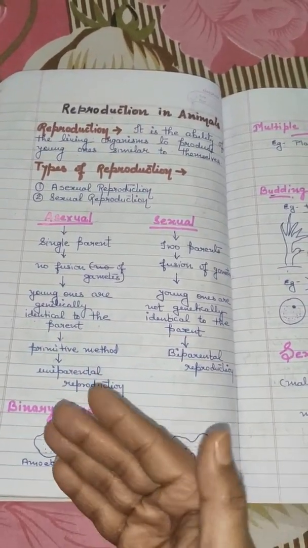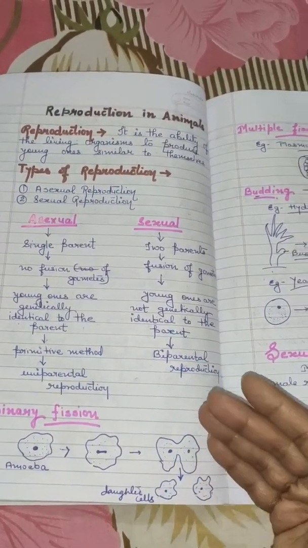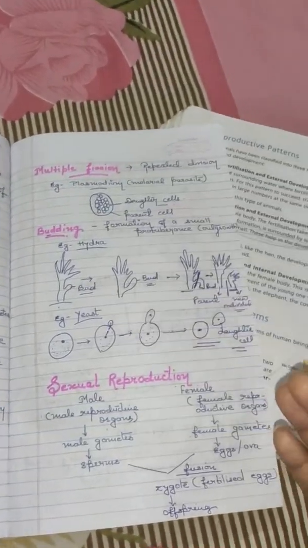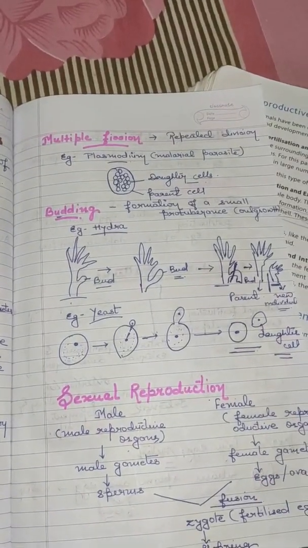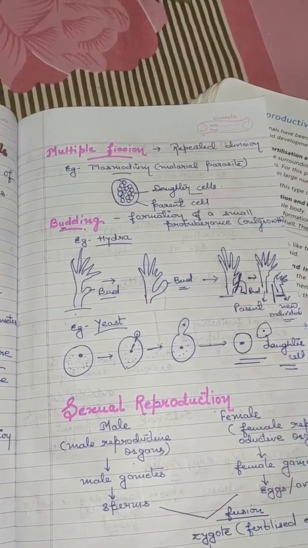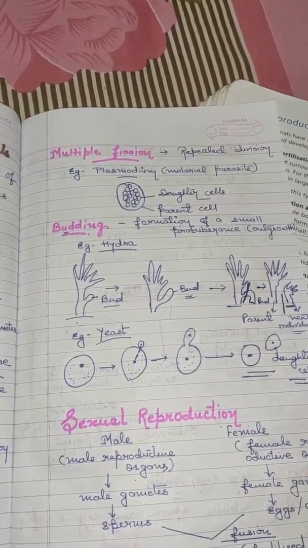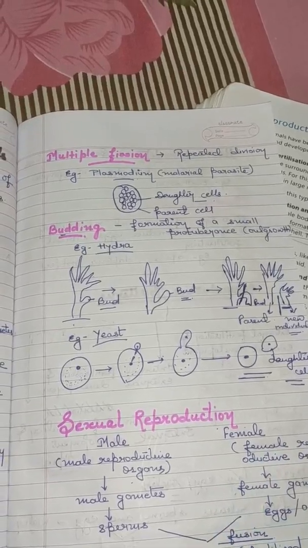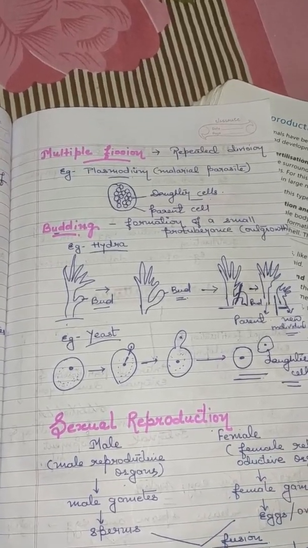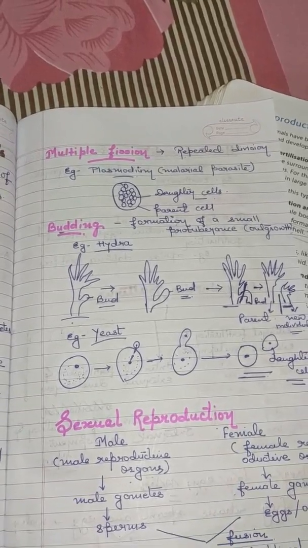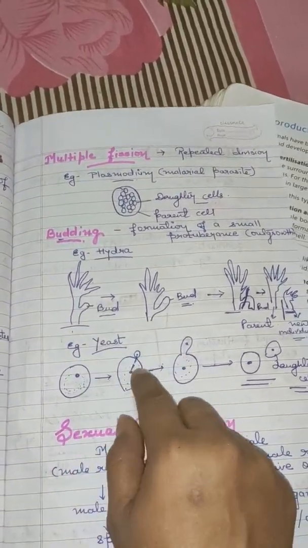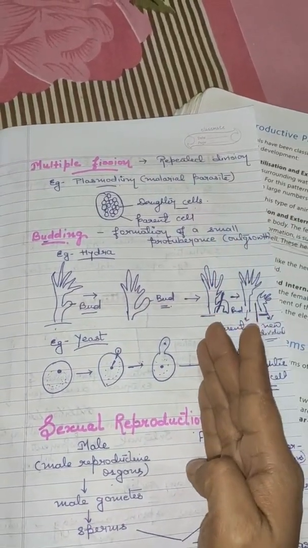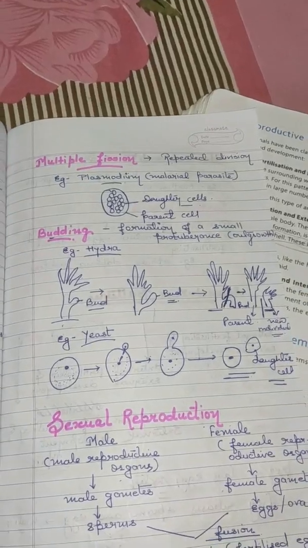Binary fission: the parent cell is divided into two daughter cells. Multiple fission: when a parent is repeatedly divided into a number of cells. Example, we have Plasmodium, the malarial parasite, where the number of daughter cells are many. Then we have budding, where small outgrowths can be seen from the parent body, which after some time get detached from the parent body and form a new individual.